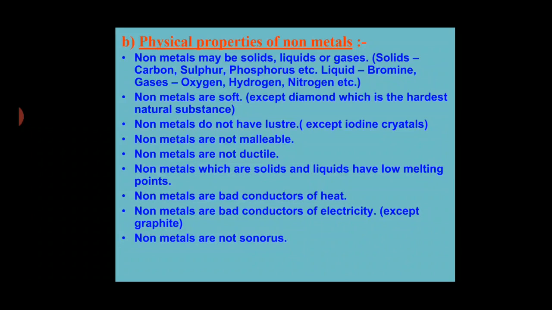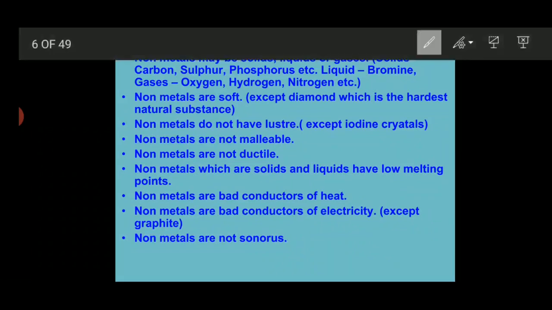nitrogen, etc. Now we also know that non-metals are soft in nature except diamond, which is the hardest natural substance. Basically diamond is an allotrope of carbon. Related to that, one topic is allotropy. What is allotropy? Whenever any element exists in more than one form, this phenomenon is known as allotropy, and the existing forms are known as allotropes. So diamond and graphite are the allotropes of carbon.